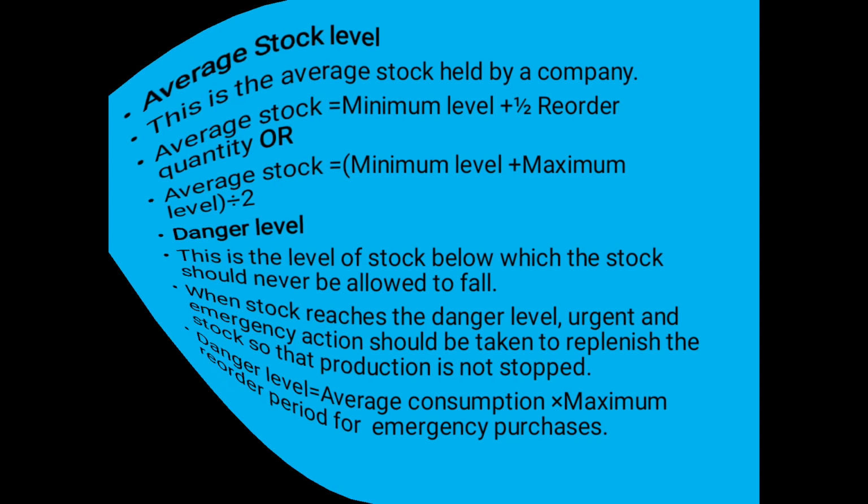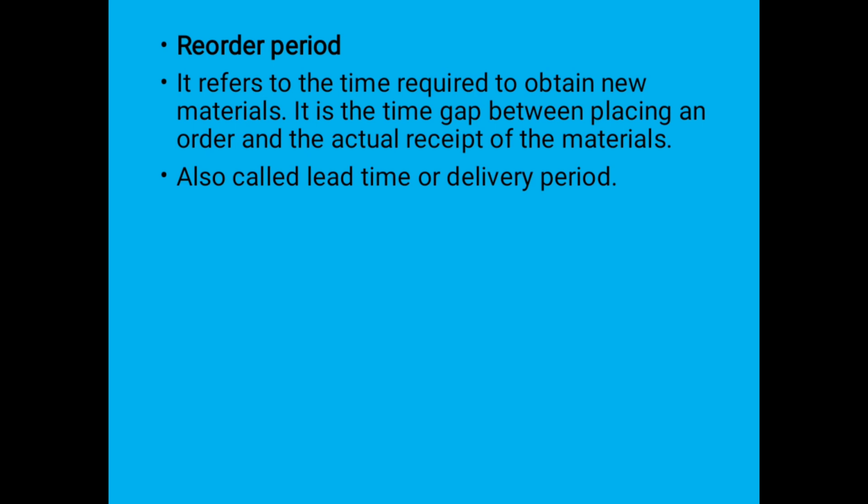Okay, and the last one is reorder period. Reorder period means the time required to obtain the new material. When we are placing an order, in what time the product will reach our destination, that is the reorder period. It is the time gap between placing an order and the actual receipt of material. It is also called delivery time, delivery period or lead time.